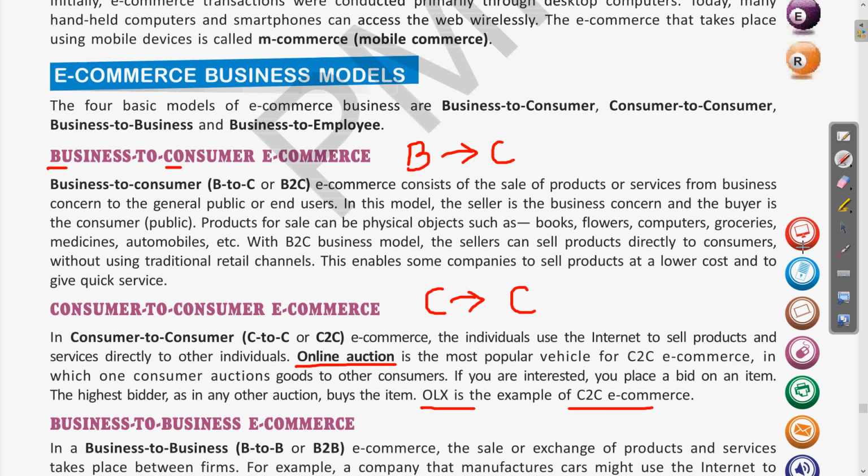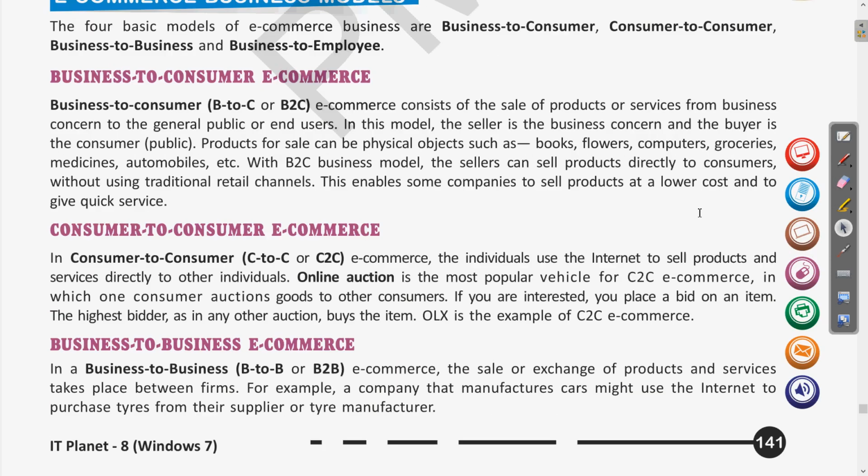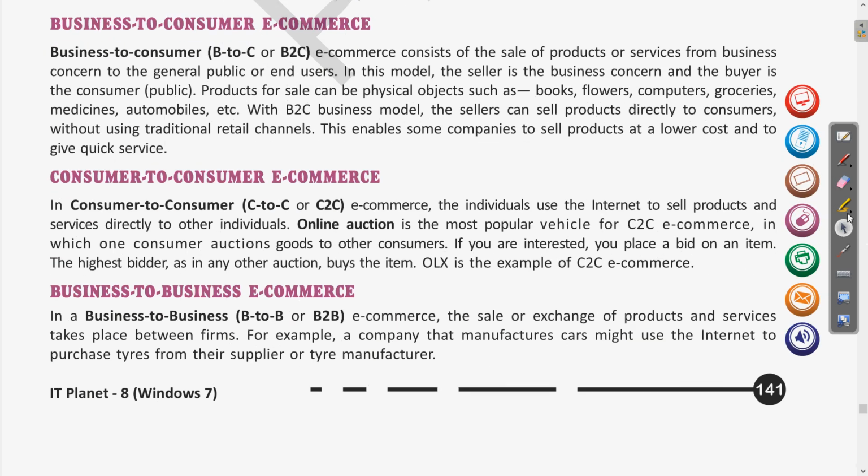Clear? Then next we have seen business to business e-commerce. So what is business to business e-commerce? When directly one business is selling goods or products to another business. For example, suppose a car manufacturing company is purchasing the tires from any other company, then this model will be called the business to business model.